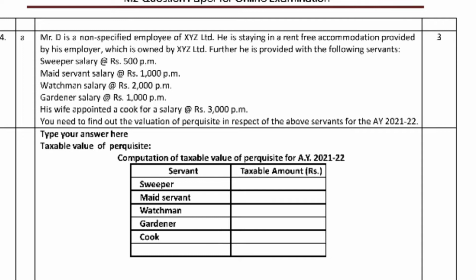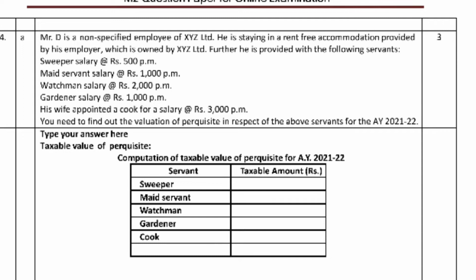The sweeper's salary will be 500 into 12, that is 6,000, taxable. Next, the maid servant is 1,000 per month, that is 12,000 taxable. Watchman salary 2,000, that is 24,000 taxable. This is the pinpoint question. The cook is appointed by his wife and the salary is taxable. We need to find the valuation of perquisites in respect of the above servants.